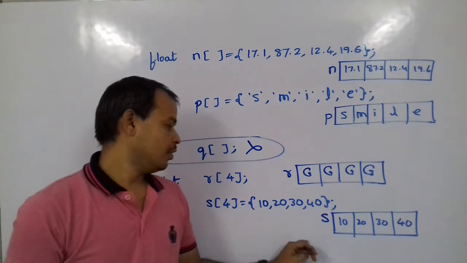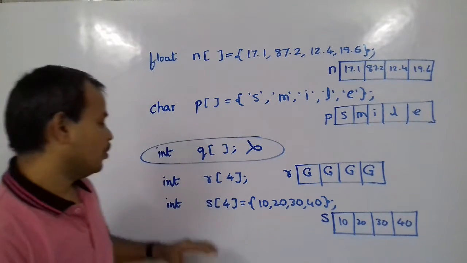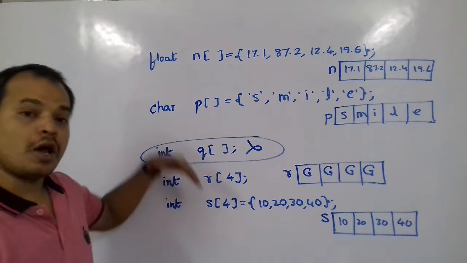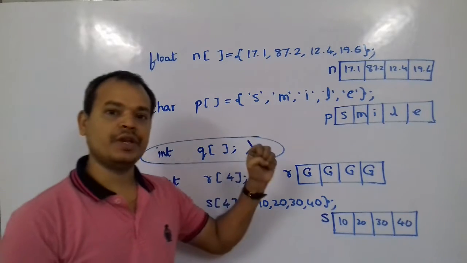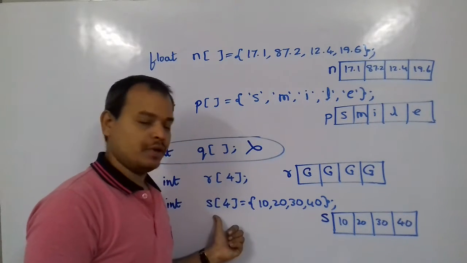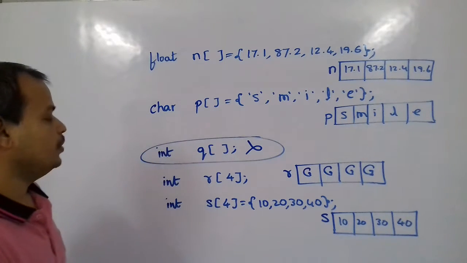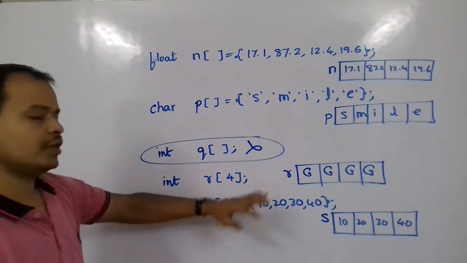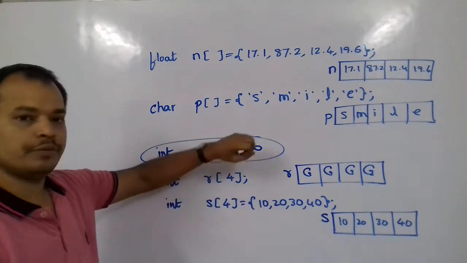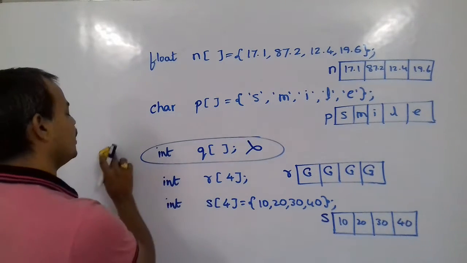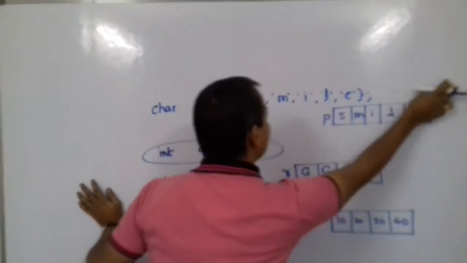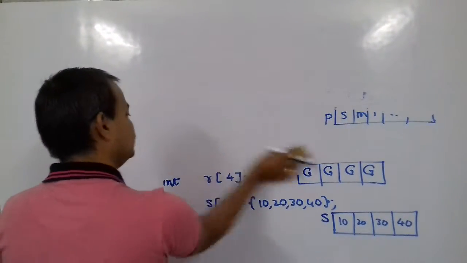Is this okay? We understand what an array is and what a normal variable is. Just differentiate between a normal variable and an array variable. So s is an array of 4 integers. This is what happens. Now, we will take a small program and check the values, how an array is used, and how we access the individual elements of the array.